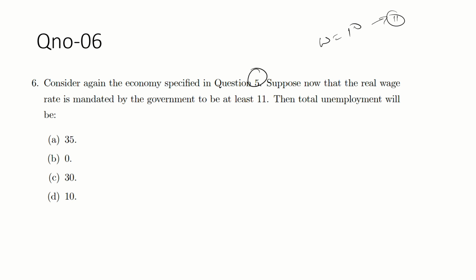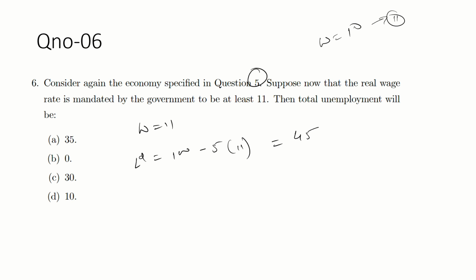Okay. So suppose the wage rate is 11. What is the labor demand? Labor demand is 100 minus 5W, and W is 11. Just solve it, you will get 45.